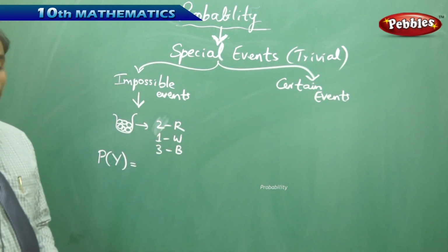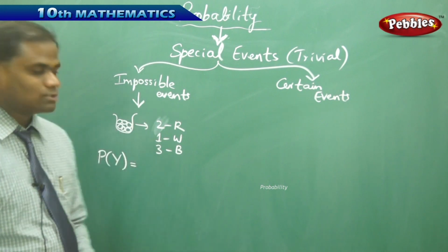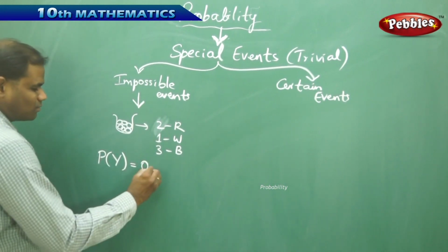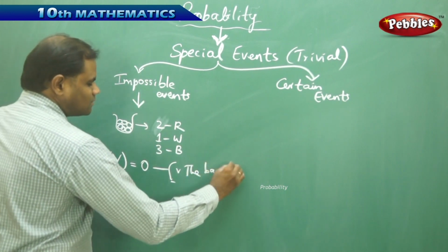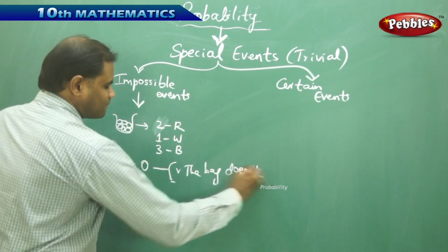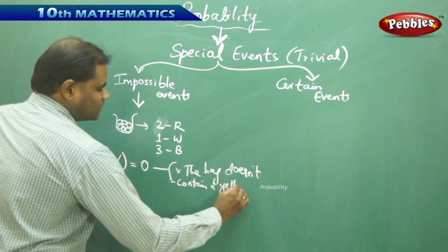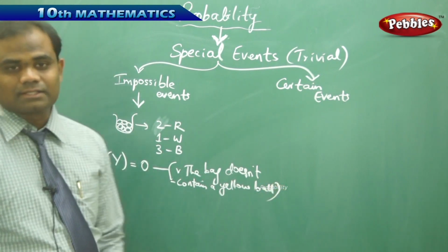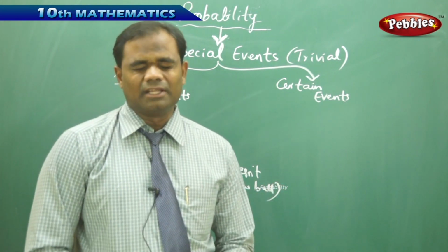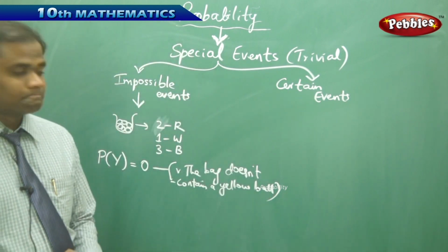So the probability of picking a yellow ball is 0 since the bag doesn't contain a yellow ball. Therefore, these kinds of events are called impossible events, where the situation goes totally out of possibility.